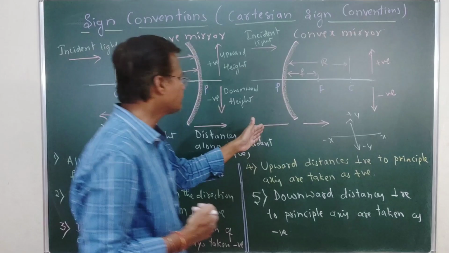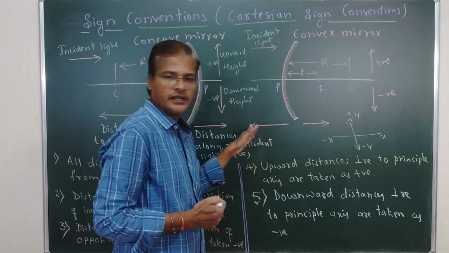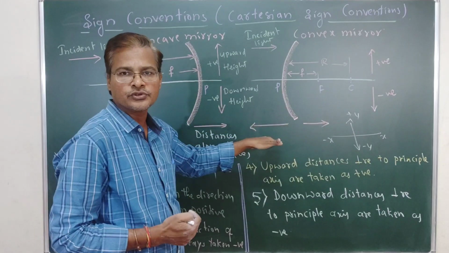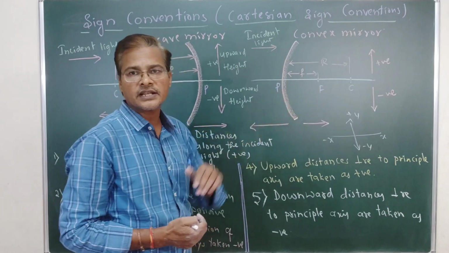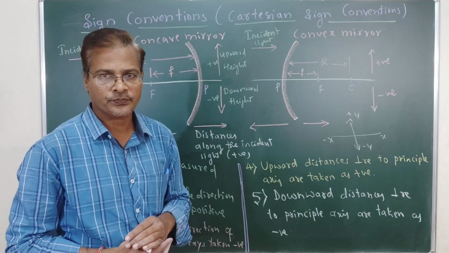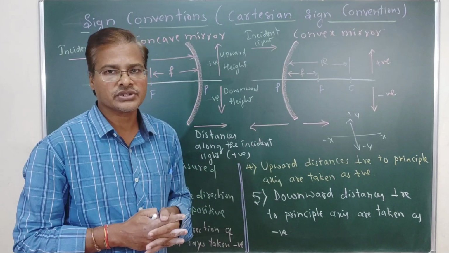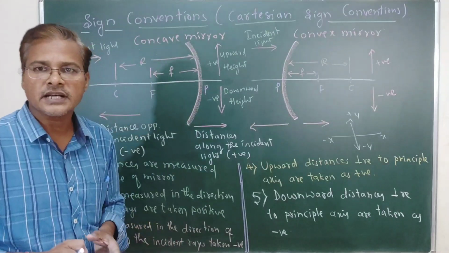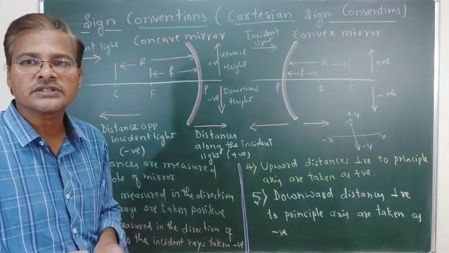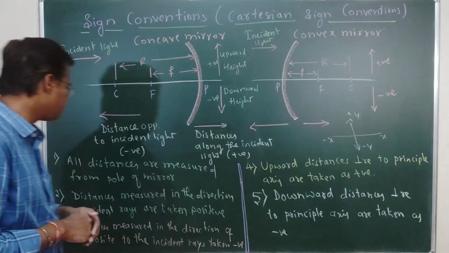Similarly here also, I have just written an arrow mark, so it is opposite to the incident light, it is taken as negative, and that which is along the direction is taken as positive. So now, what are the sign conventions? These 5 points you have to write down in the examination. Which are the 5 points that we can understand here?